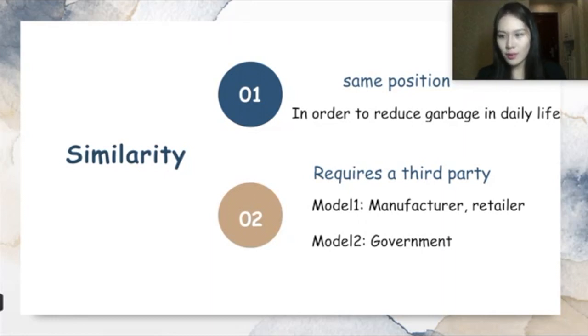Secondly, both also require the inclusion of a third party. Model 1 requires manufacturers to replace the outer packaging, and develop and design new environmentally friendly packaging, while Model 2 requires the community to set up new awareness programs to spread the knowledge of waste separation, and also needs the government to set up new laws to regulate.